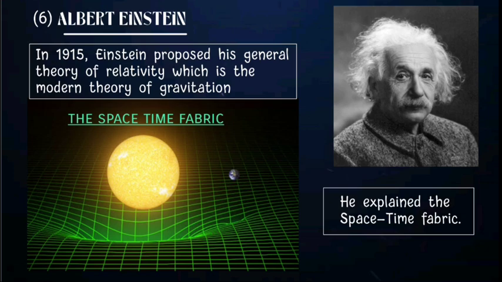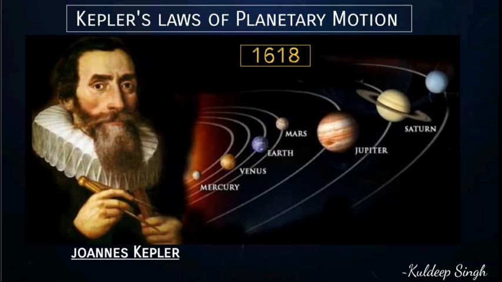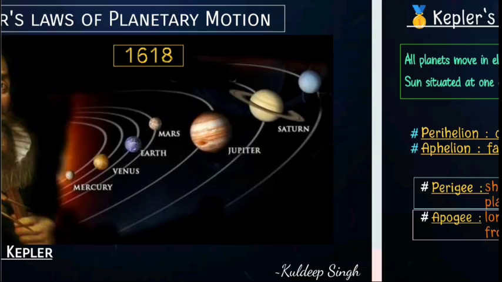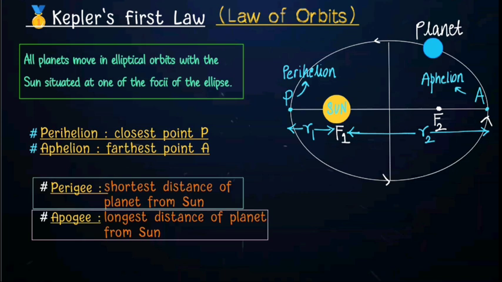Moving ahead to discuss Kepler's three laws in detail. In the year 1618, Kepler came up with his three most famous laws of planetary motion. Johannes Kepler, very famous scientist. His first law was the law of orbits, since this law describes the orbit of the planets around the sun. So the first law states that all the planets revolve around the sun.